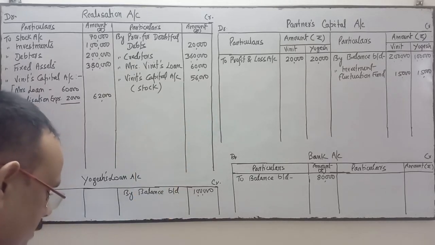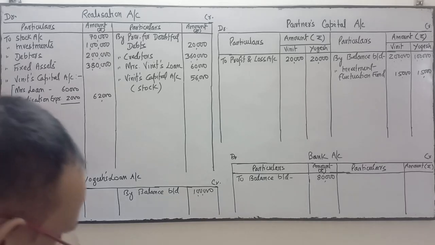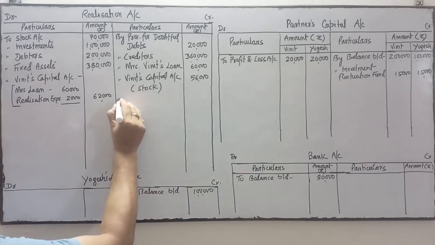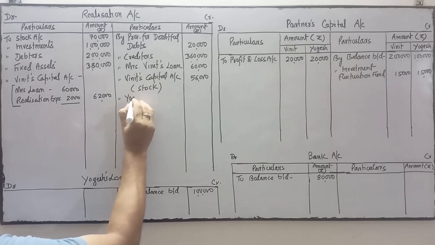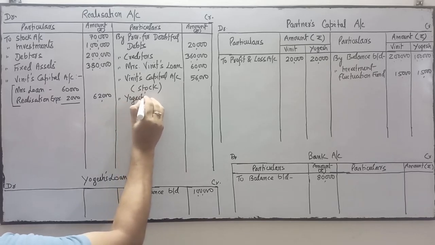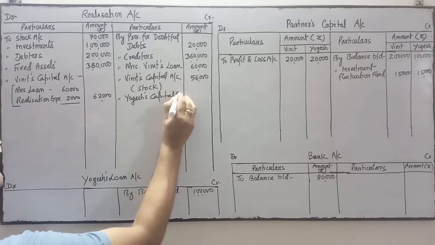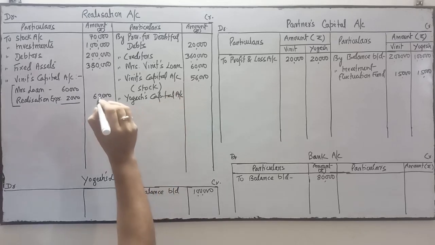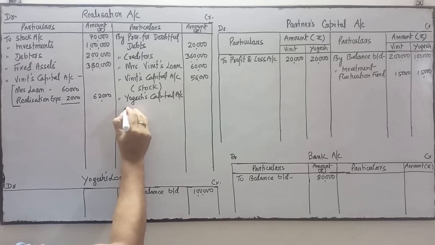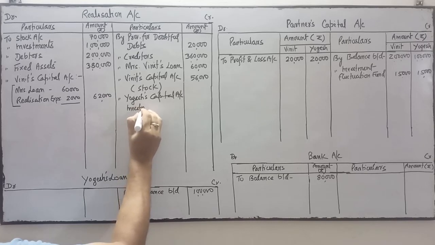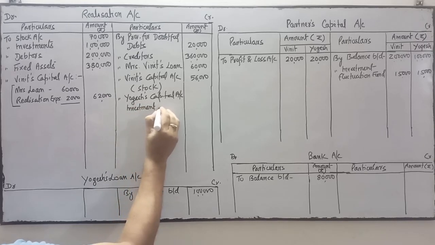Next, Yogesh took away 90% of the investment. Yogesh took over the investment, so we transfer it to the Yogesh capital account.